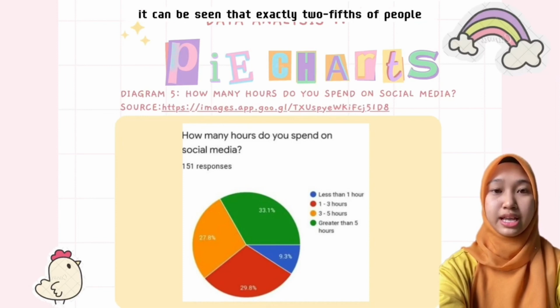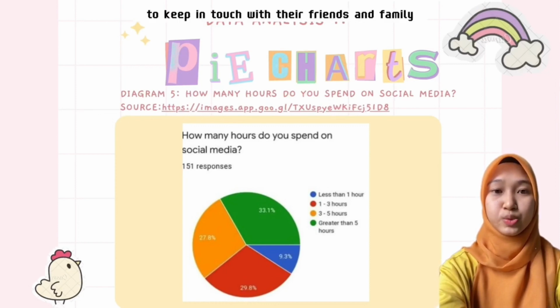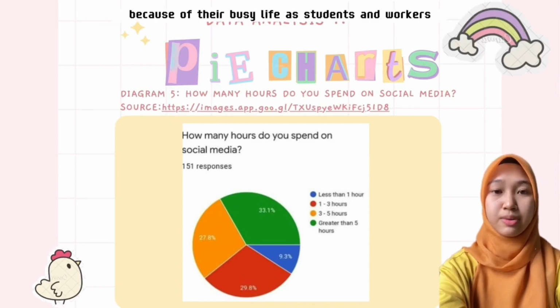It can be seen that exactly 2/5 of people spend more than 5 hours, which is 33.1%, using social media to keep in touch with their friends and family, whereas below a third of people spend 3 till 5 hours, which is 27.8%, using social media because of their busy life as students and workers.